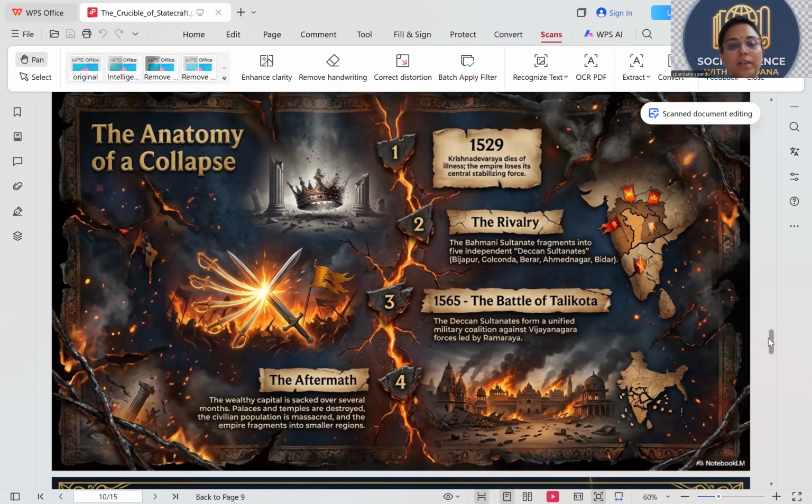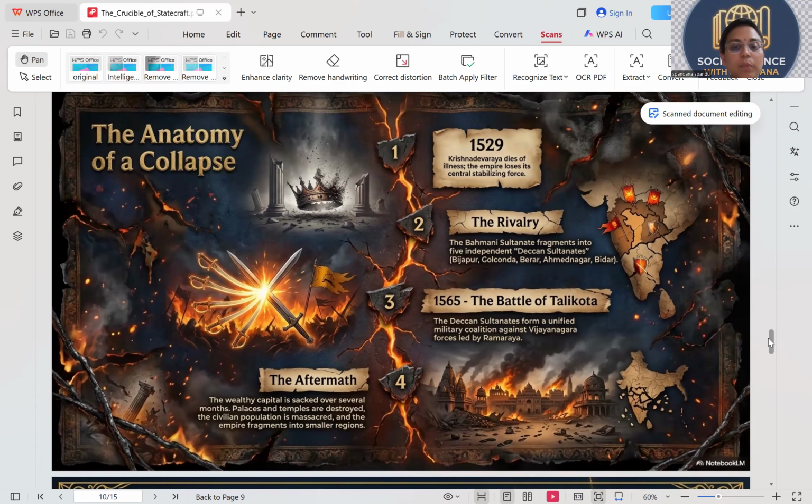Aftermath: the wealthy capital was sacked over several months. It was told that for six months they kept on looting the city. It was so damn rich. Hampi is one of the richest capitals, where people took as much as they could and there was still more.